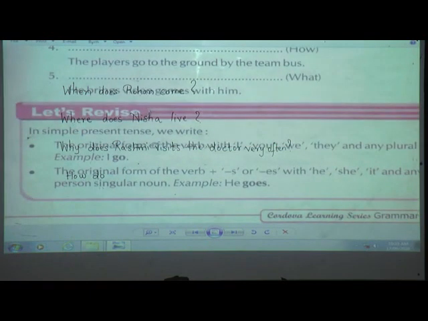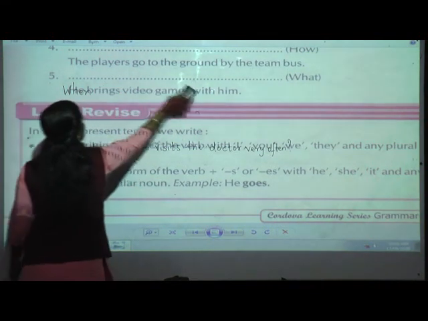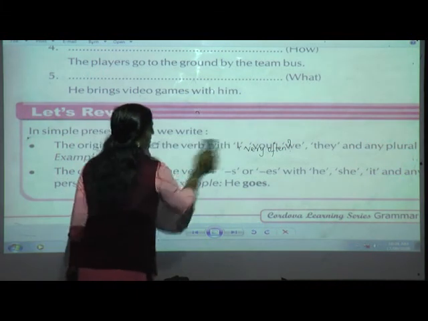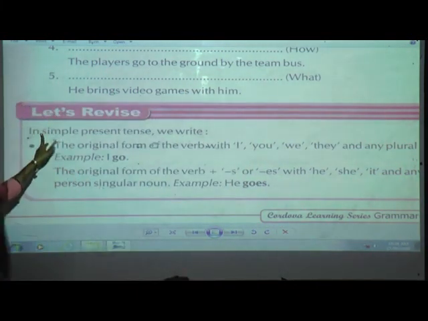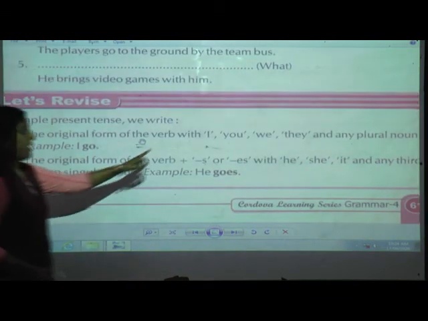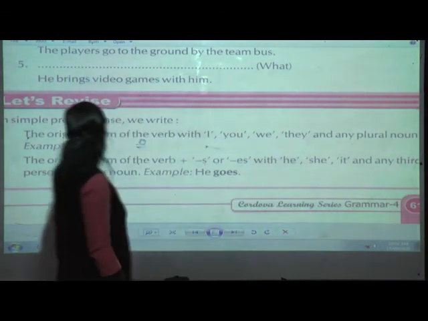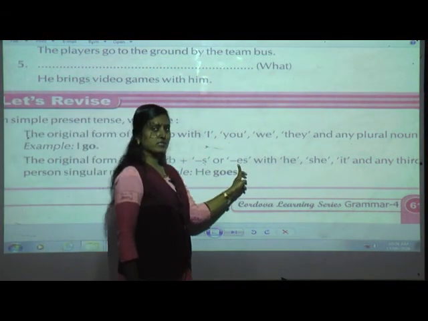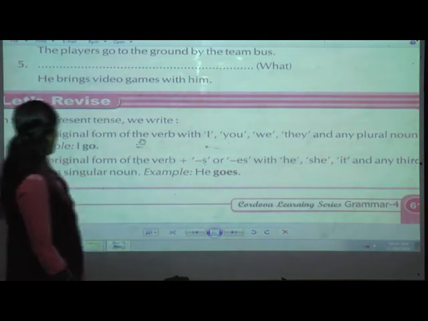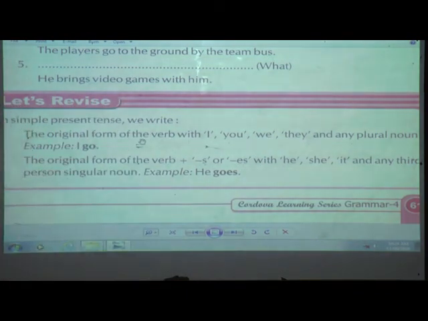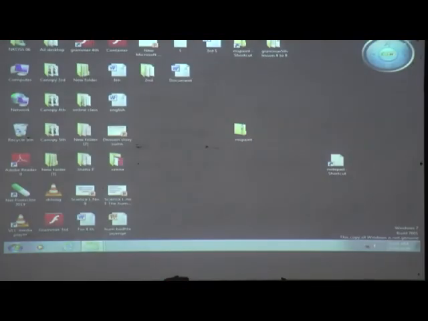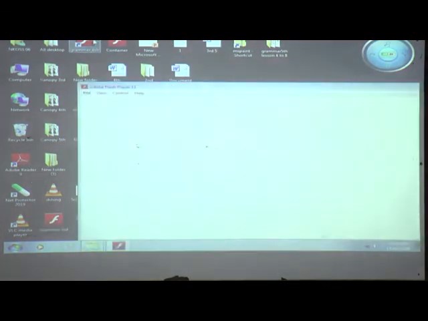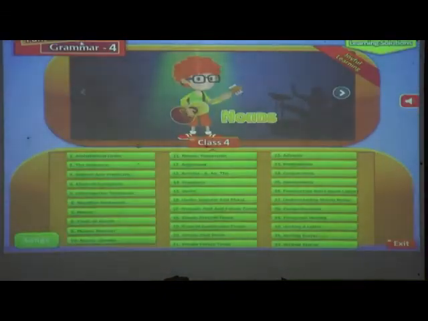So we will just do the revision part. What we have learned, students, in this full lesson number 17, that is simple present tense. Okay, in simple present tense, we have learned the original form of the verb with I, you, we, they and any plural noun. Example, I go. And we add s or es to the verb when the subject is he, she, it or any singular noun. So in this way we have finished with our lesson. We'll just see the animation part. Remember,